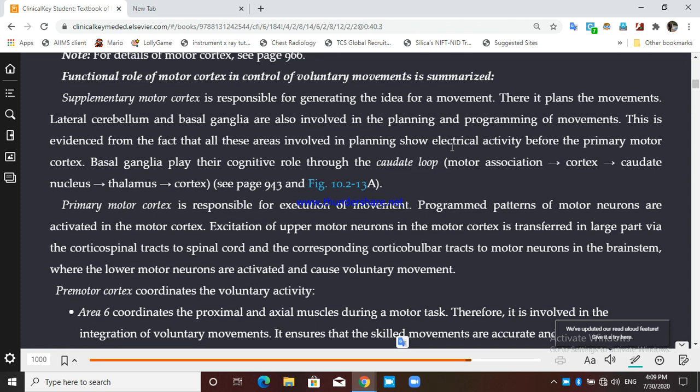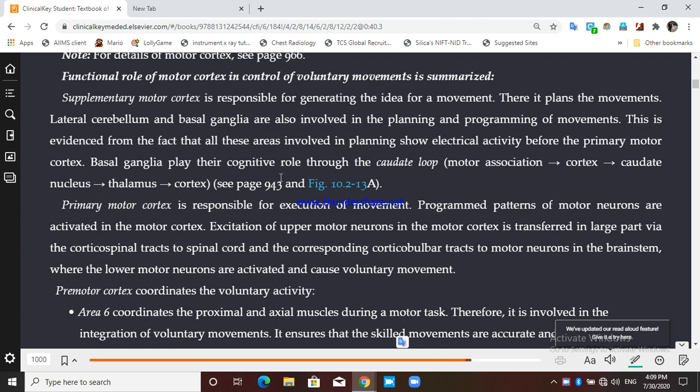So before the primary motor cortex gives the order, even when we think of this, like we are not actually moving, but we just think of the movement, we plan for the movement, then three areas in the brain continue to show activity, and these are supplementary motor cortex, lateral cerebellum and basal ganglia. So that way we have come to the conclusion that these three are important in planning and programming the movement.